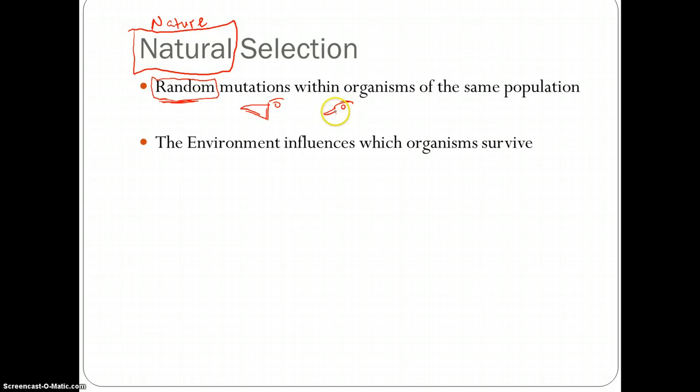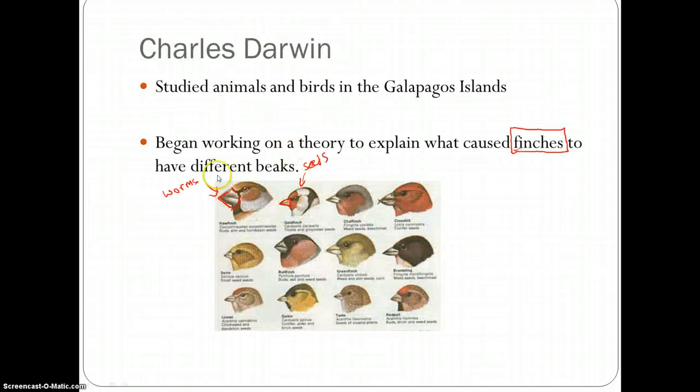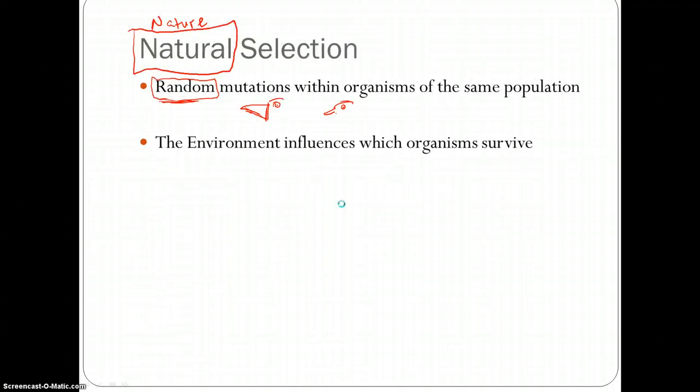It was just random, so there is no order to this. Random mutations within organisms of the same population cause the differences. So the beaks that we see here were all caused randomly with mutations, and mutations are just changes in an organism's genetics.